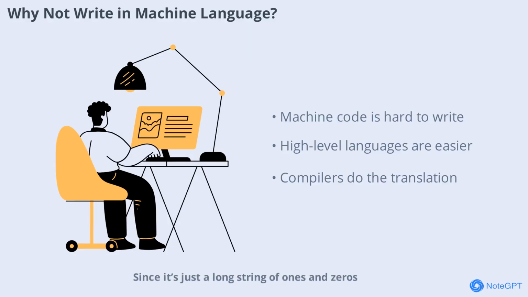Since it's just a long string of ones and zeros, it's easy to make mistakes and hard to understand what the code does. That's why most programmers use higher-level languages like Python, Java, or C++. These languages are much easier to read and write, and they get translated into machine language by compilers or interpreters. This way, humans can focus on solving problems while the computer handles the details of machine code.